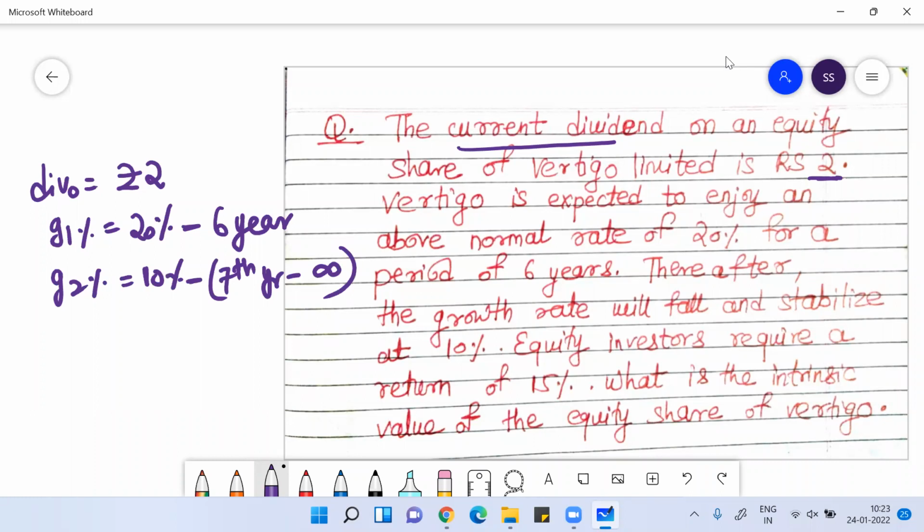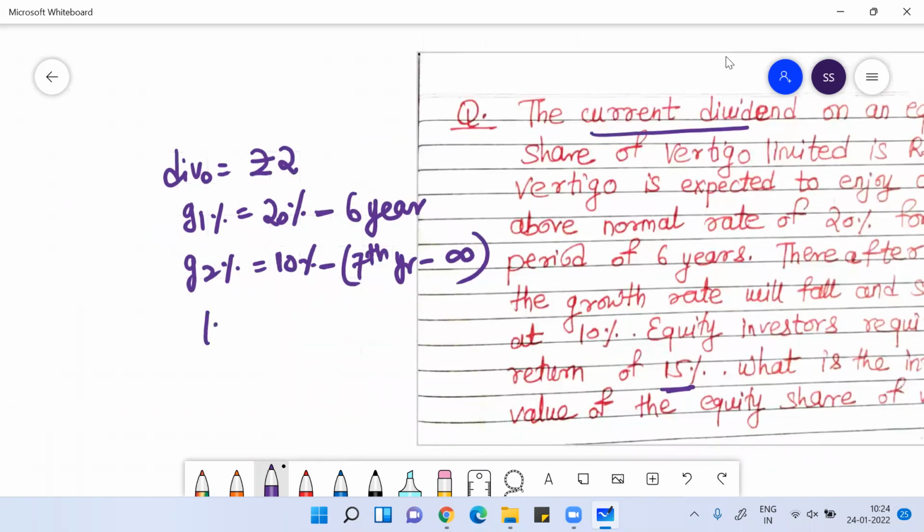The equity investor's required rate of return is 15%. So your cost of equity is 15%. What is the intrinsic value of the share? You can understand this is a question of the two-stage growth rate model.